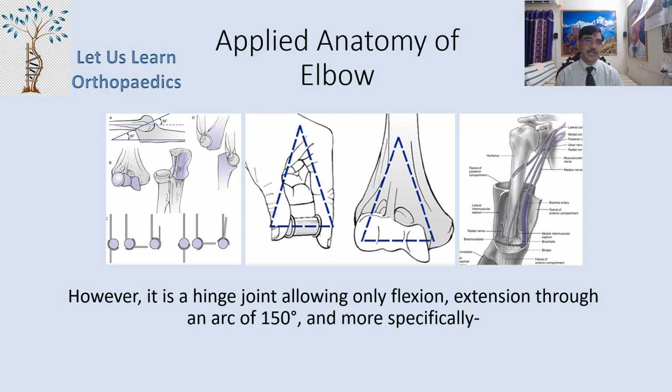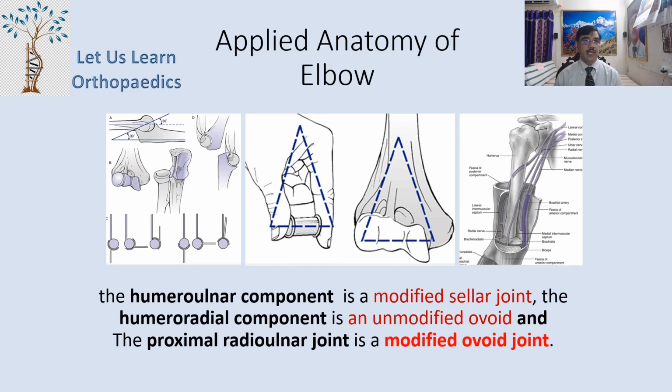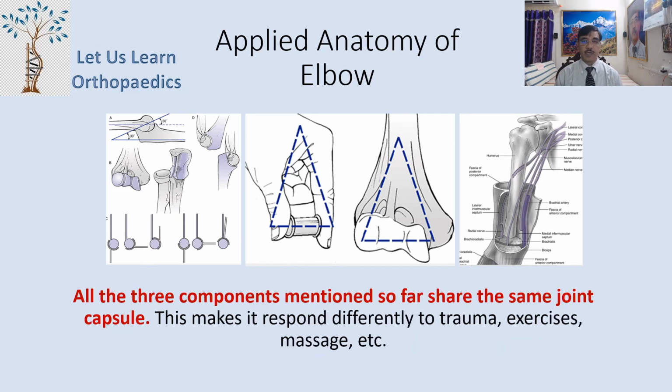allowing only flexion and extension through an arc of 150 degree. And to be more specific, the humero-ulnar component is a modified sellar joint. The humero-radial component is an unmodified ovoid joint, and the proximal radioulnar joint is a modified ovoid joint. All the three components mentioned so far, they share the same joint capsule, and this particular point makes it respond differently to the trauma, exercises and massage.